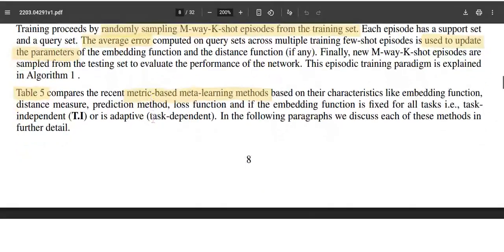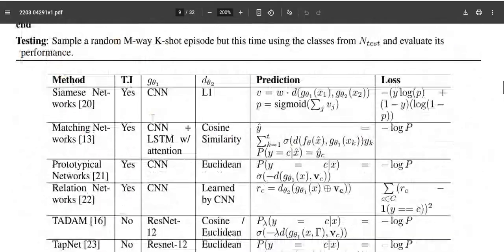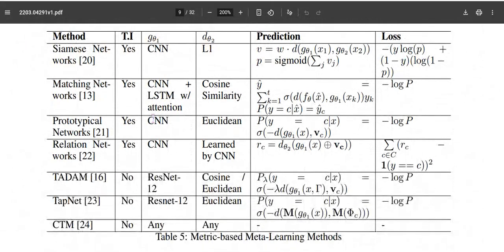Table 5 defines different metric based meta learning few shot classification using different algorithms or neural network models like Siamese networks, matching networks, prototypical networks, relation networks, JADM, TAPNet, and CTM.